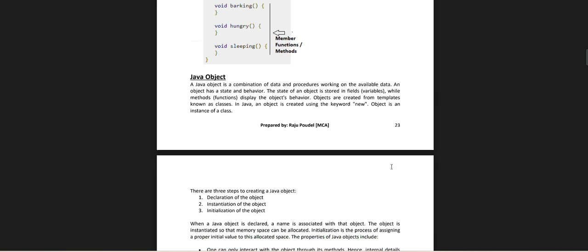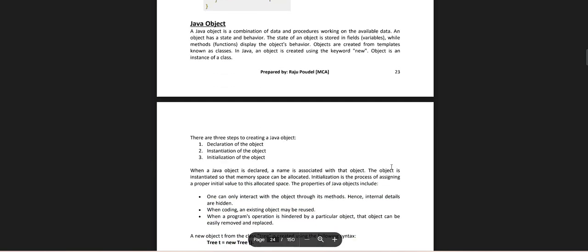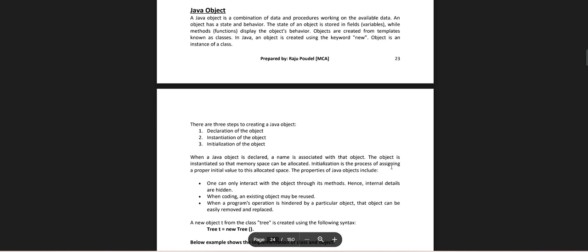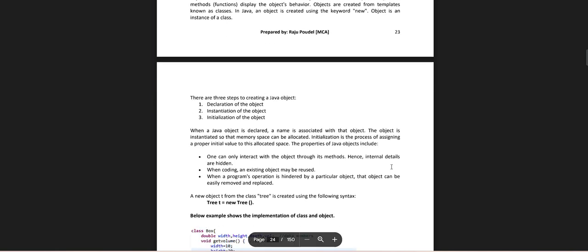Declaration of the object, instantiation of the object, initialization. One can interact with the object through the method, hence the internal details are hidden. Objects can be reused. When the program operation is hindered by a particular object, that object can be easily removed and resolved.